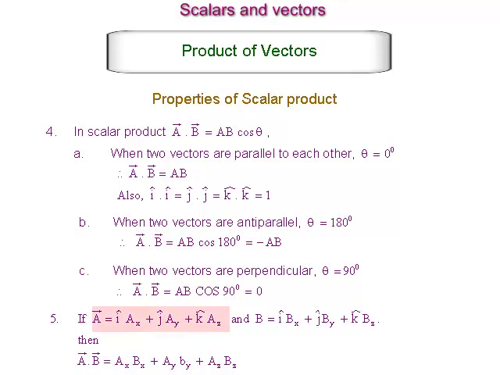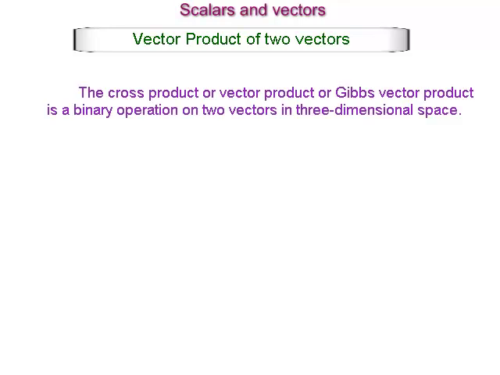If vector A is equal to iAx plus jAy plus kAz and vector B is equal to iBx plus jBy plus kBz, then vector A dot vector B is equal to AxBx plus AyBy plus AzBz. Vector product of two vectors.